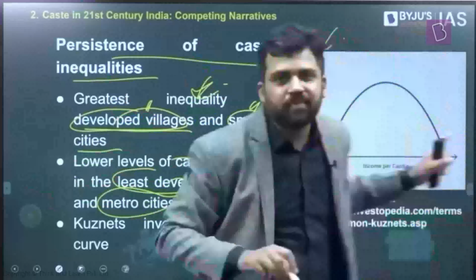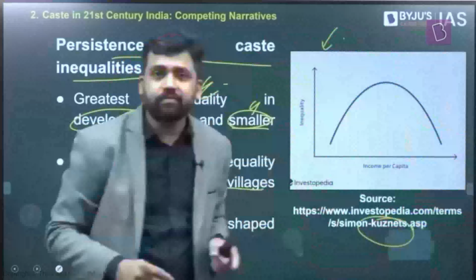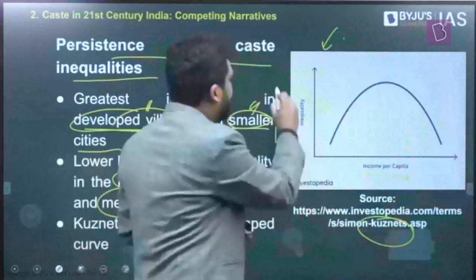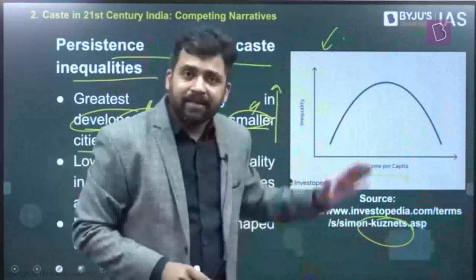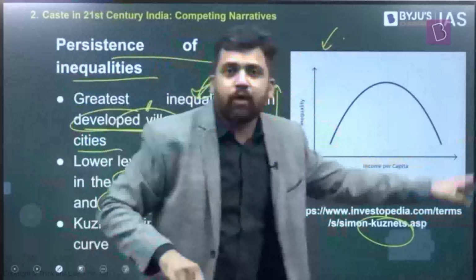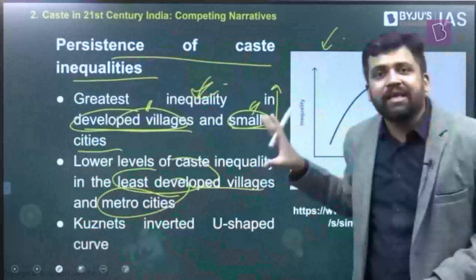So, something from economics. In economics, there is a concept called the Kuznets curve. Now what does the Kuznets curve say? If you analyze income per capita and inequality, at lower per capita income, there is lower inequality. As per capita income increases, inequality increases. And as per capita income increases further, inequality goes down. A similar kind of thing is happening here as well.